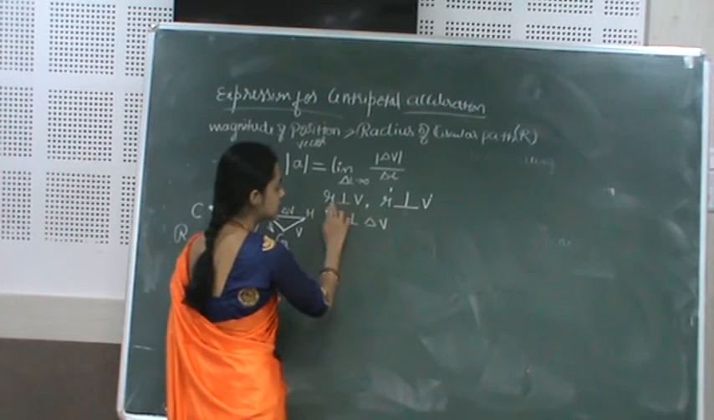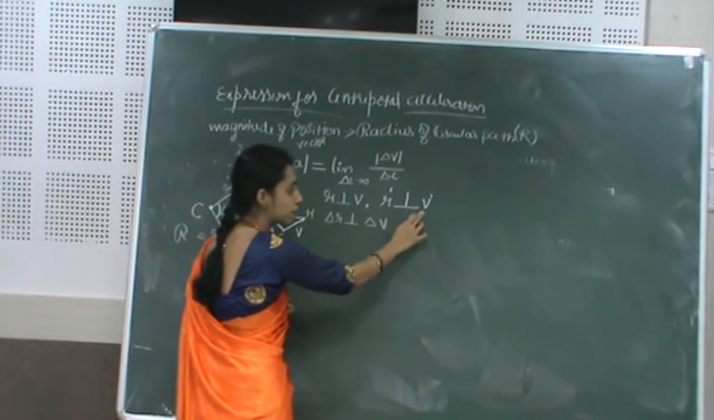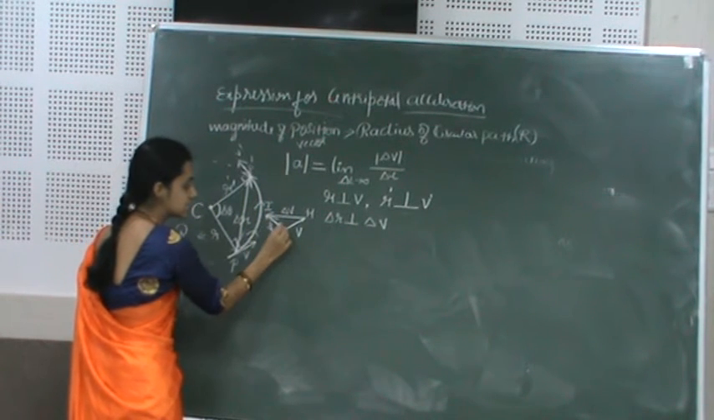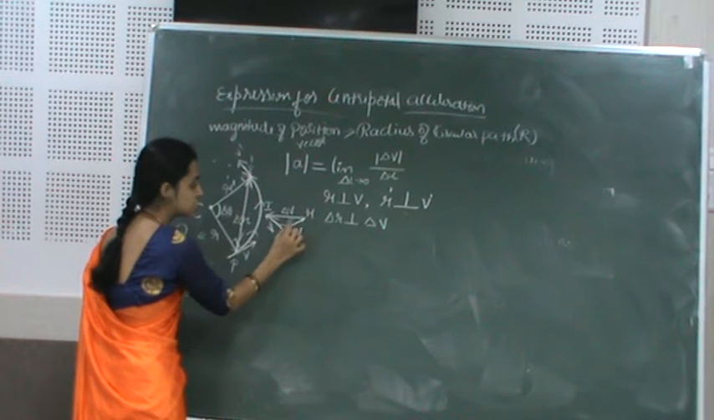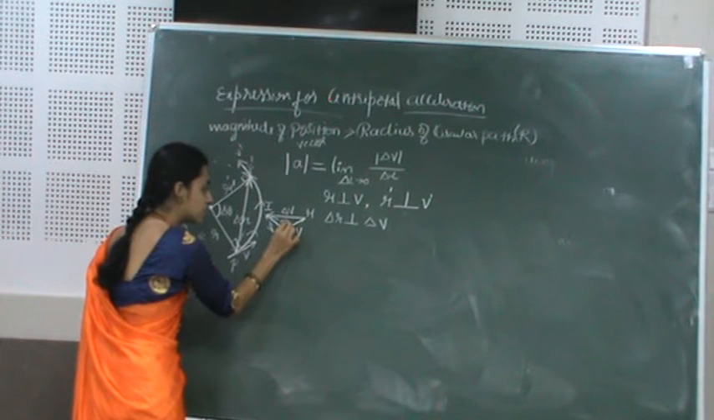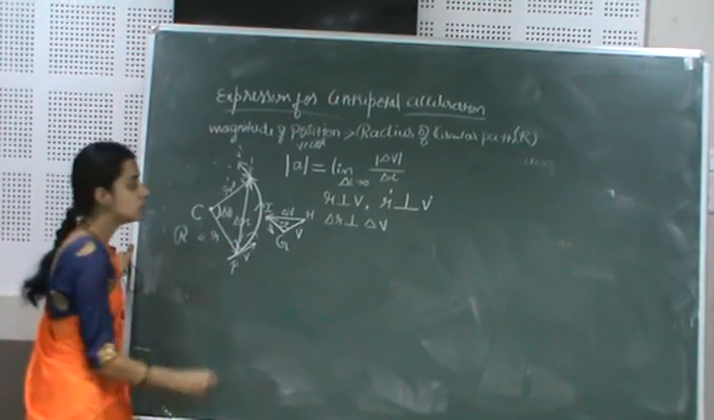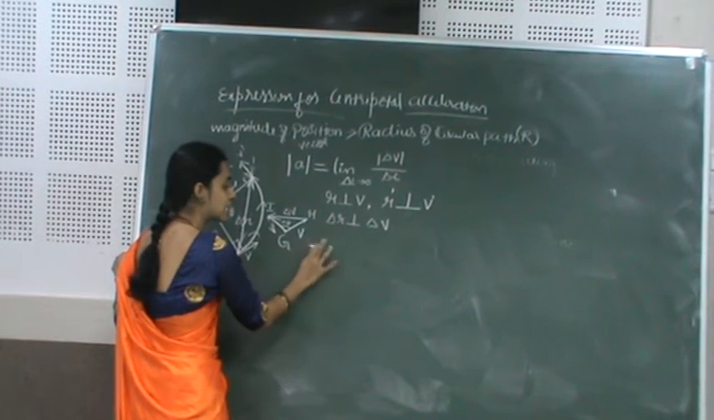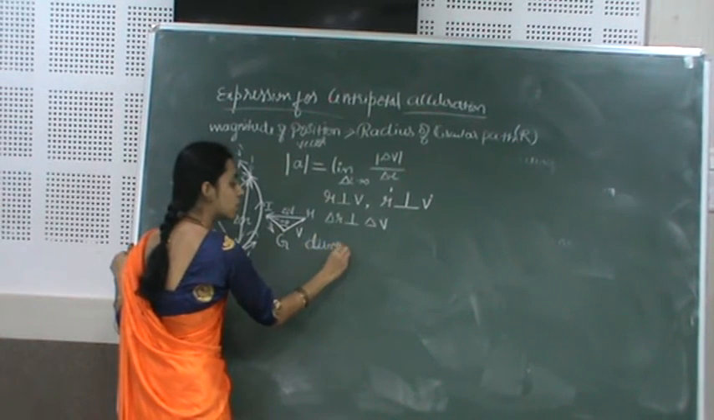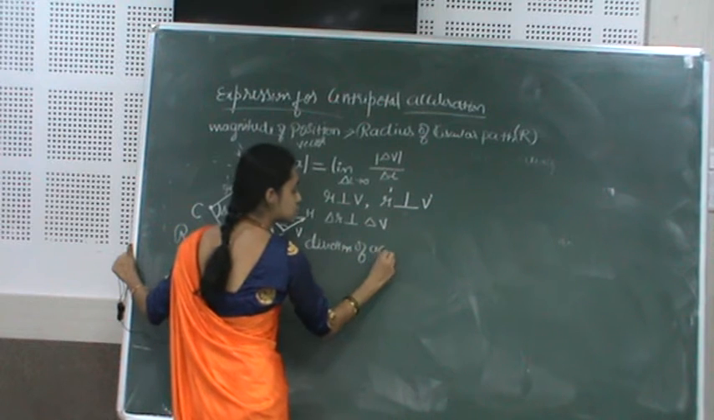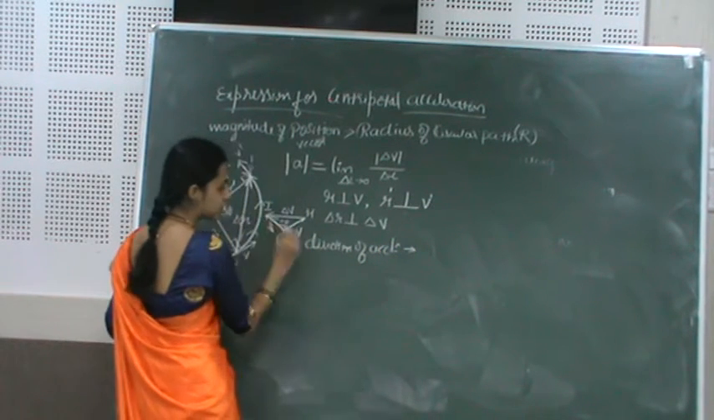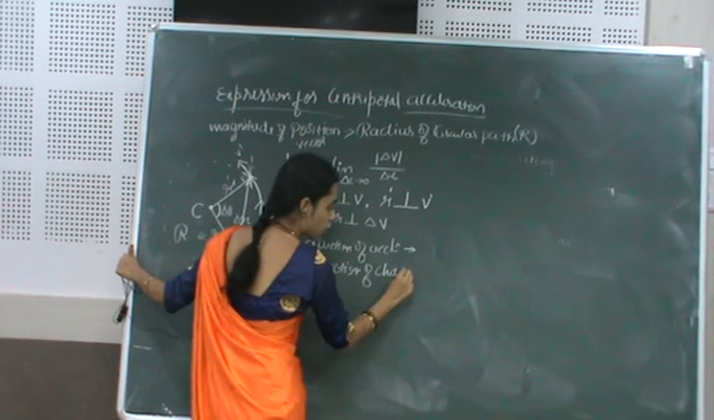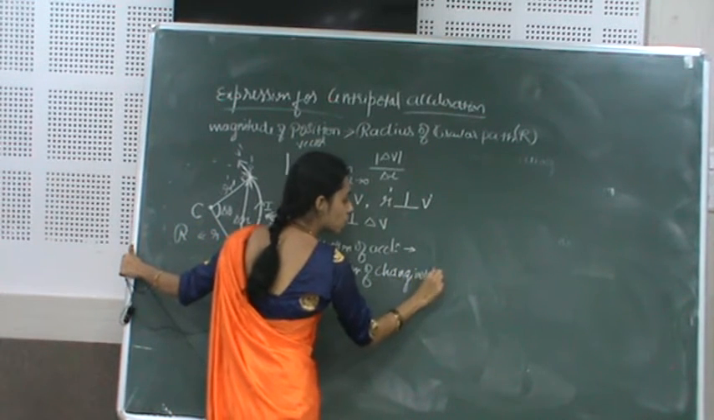Since three sides, that is r is perpendicular to v, r dash is perpendicular to v dash, and delta r is perpendicular to delta v, the angle which exists here, that is angle HGI, once again will be delta theta. So here the direction of the acceleration is the same as the direction of change in velocity.